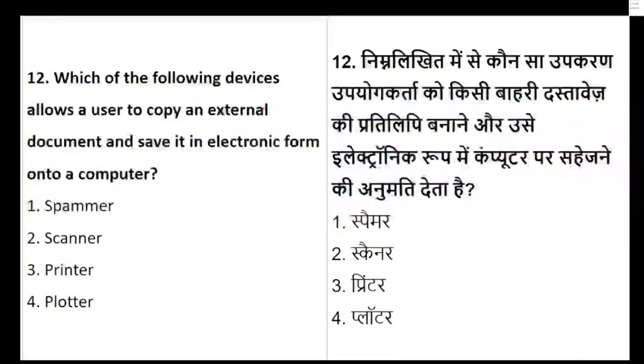Yes, question number 11, everyone. Sorry, 12. Question number 12; 11 we have already done. So yes, coming to question number 12 as per the time limit. The one which allows you to copy an external document and save it in electronic form onto a computer is called a scanner. Hinduja and Gayatri, very good and very quick answer. So basically it is called a scanner.